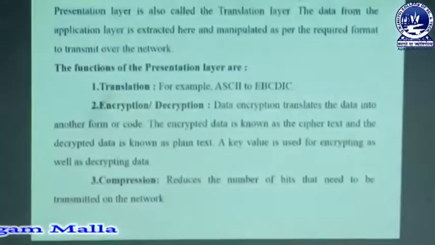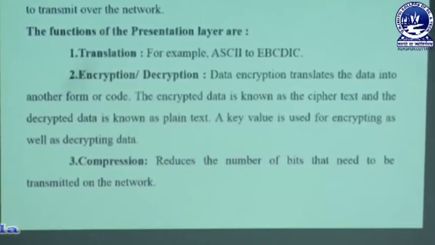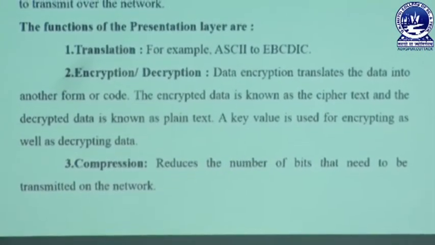The last one is compression, which reduces the number of bits that need to be transmitted on the network. You must be using WhatsApp, so you must have noticed one thing. Suppose I take a photo of my friend and the size of the photo is 5 MB, but when I upload the photo to WhatsApp and my friend receives it, the size is not exactly 5 MB, it gets compressed. So who is doing the compression? The presentation layer is responsible for compressing the data.